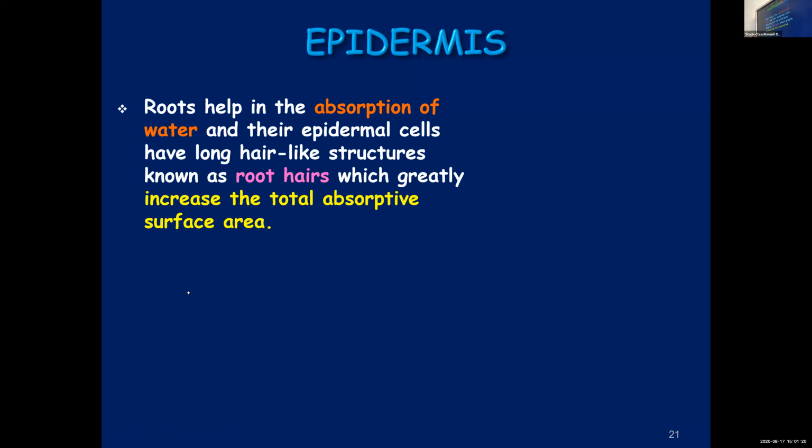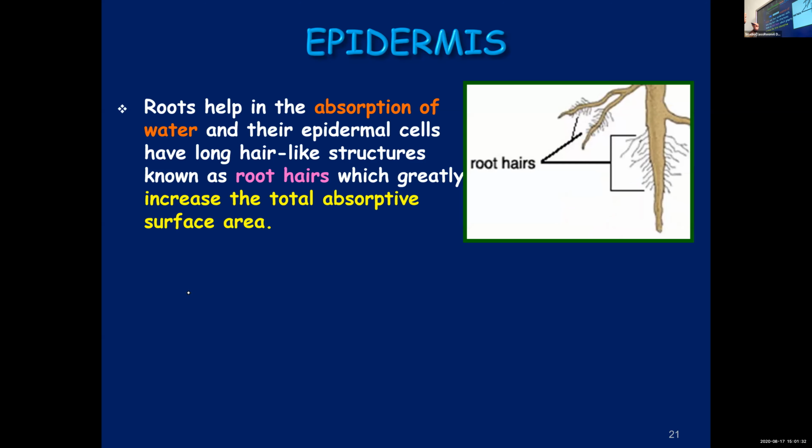So the roots help in absorbing water. You know the main function of roots. They help in absorbing water. And in roots, their epidermal cells have some hairy structures. You call them as root hairs. So root hairs are actually modified epidermal cells in roots.